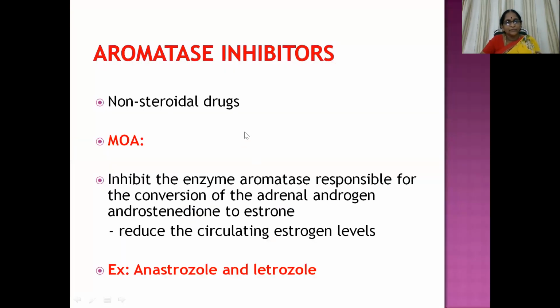Then aromatase inhibitors, these are the non-steroidal drugs. Mechanism of action: they inhibit the enzyme aromatase responsible for the conversion of adrenal androgen, androstenedione, to estrogen. So finally there is a reduction in circulating levels of estrogen because the aromatase enzyme conversion pathway is blocked. Examples of the drugs involved here are anastrozole and letrozole.